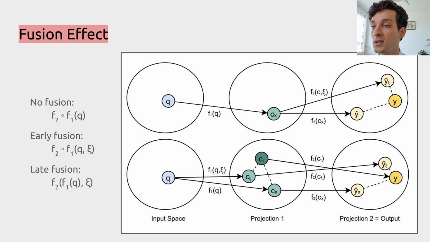In the late fusion case, it's pretty clear that addition of the artifact simply lands the computation vector closer to the correct output. But in case of early fusion, it's not clear because regardless of whether you're going to utilize the artifact or not, you're going to apply the same function. One hypothesis, therefore, is that by using the artifact, the model computation goes to a better place in the intermediate space, from which it's easier to produce the better output.